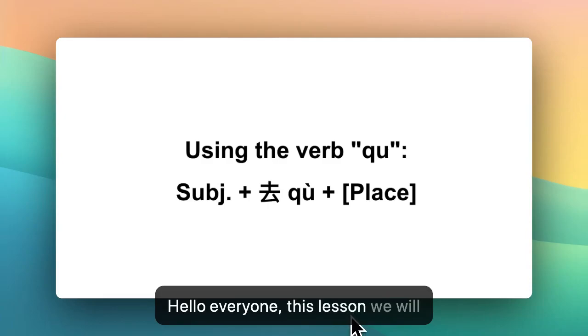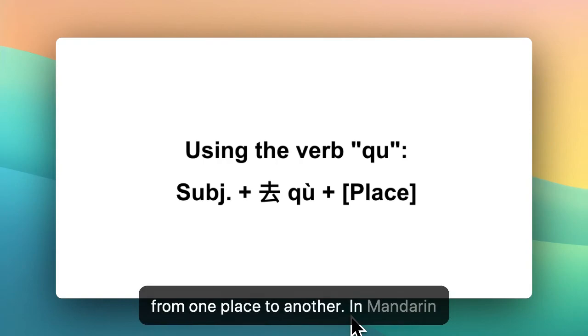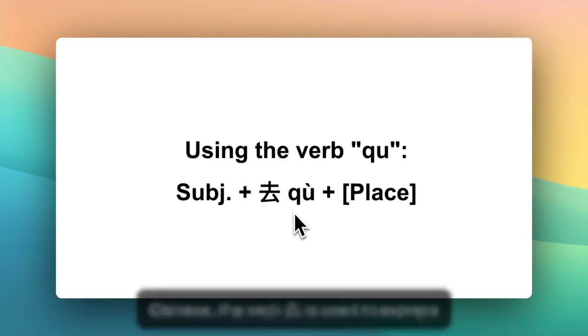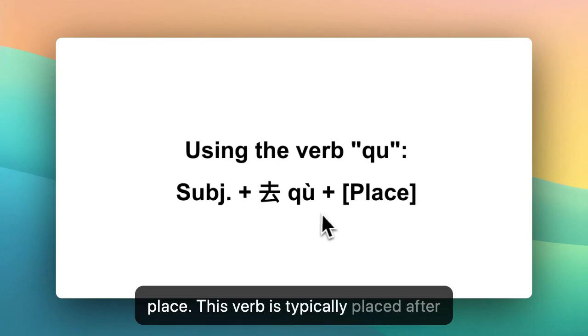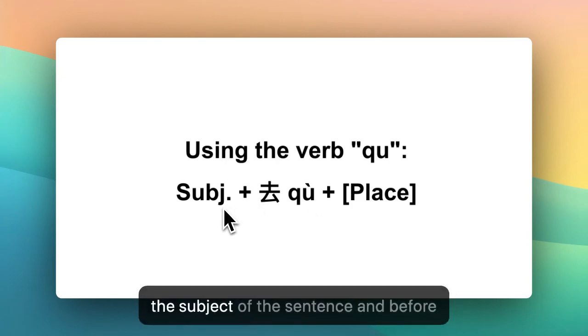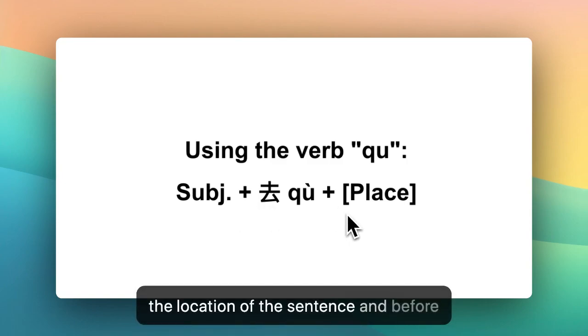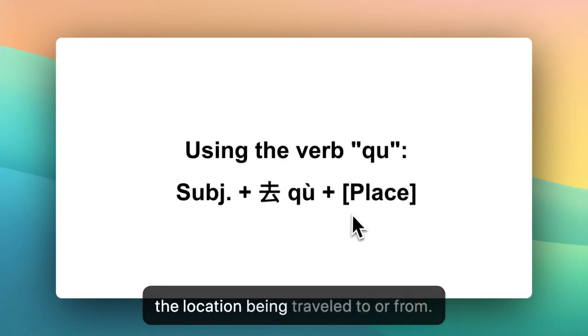Hello everyone, in this lesson we will focus on the grammar point 去, which is used to express movement from one place to another. In Mandarin Chinese, the verb 去 is used to express the idea of going to a place or leaving a place. This verb is typically placed after the subject of the sentence and before the location being traveled to or from.